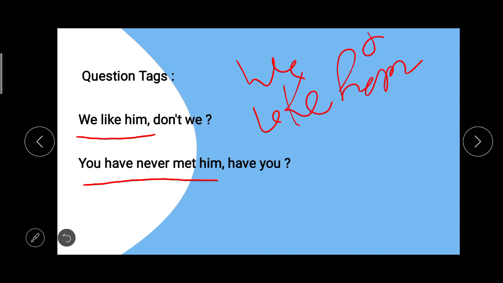Then you have to separate it with a comma. Then you have to put a helping verb relating to the statement, and here we can use "do". And if the sentence was in positive form, then we have to make the tag negative. That's why we have put "don't", and at last the pronoun from the sentence and a question mark. If no pronoun is given in the sentence, then we have to write down the appropriate pronoun of the noun which is given in the sentence. So I hope you have understood, students.